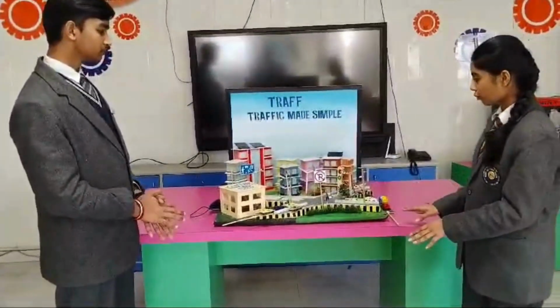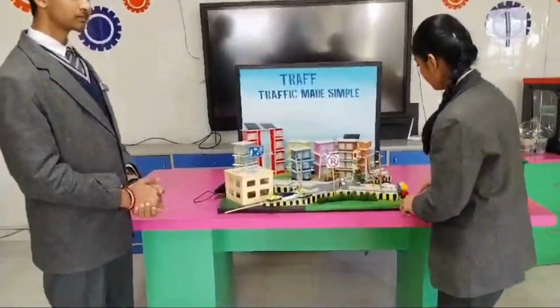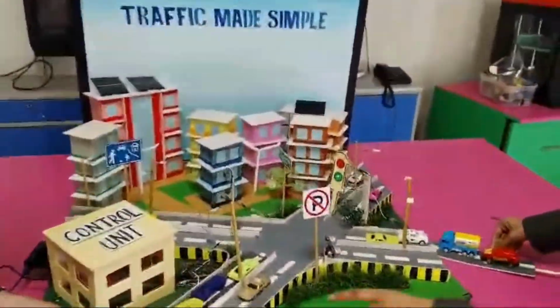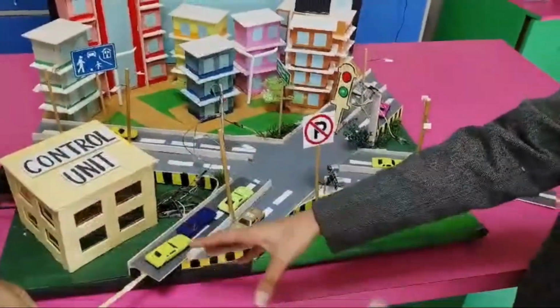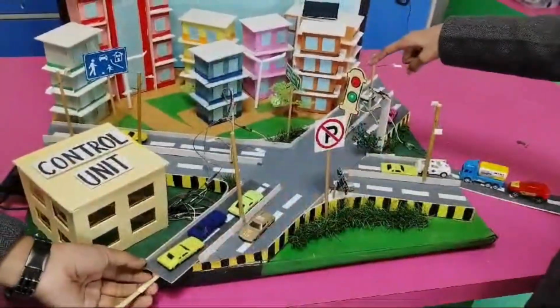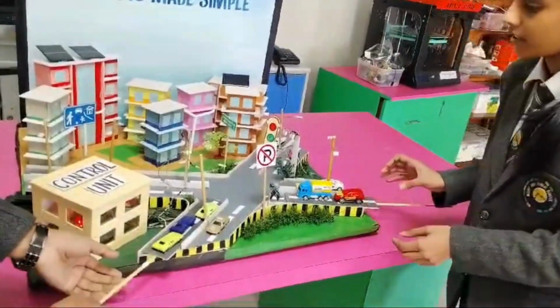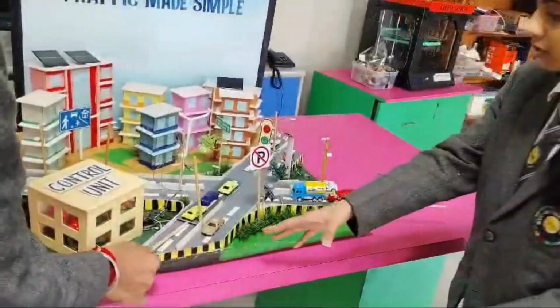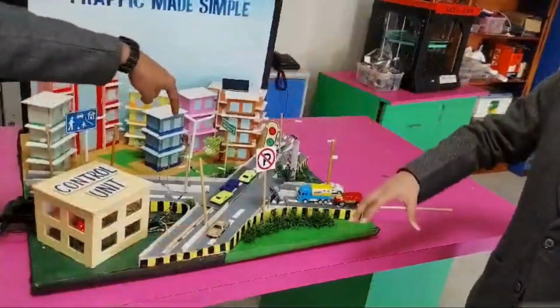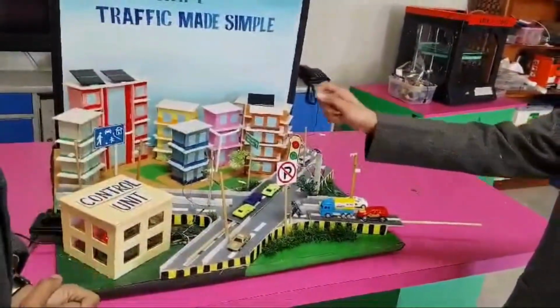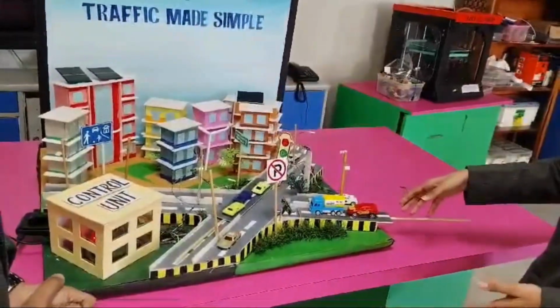Now when we look at our prototype, you can see that for now, in this lane the density of cars is more, so it's green. When the density increases in the other lane and reduces in the first lane, TRAF instantly changes its timings and turns green for this lane.